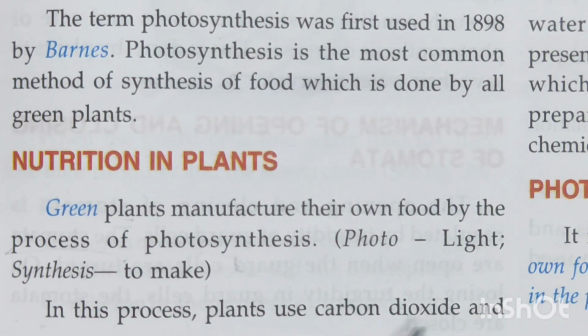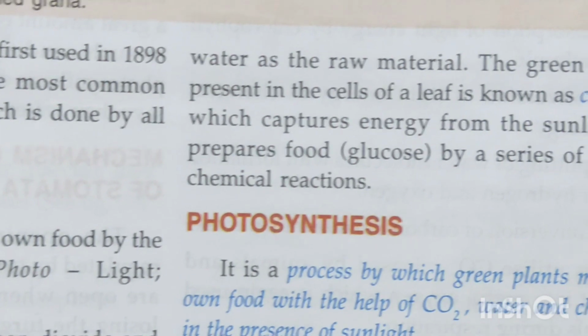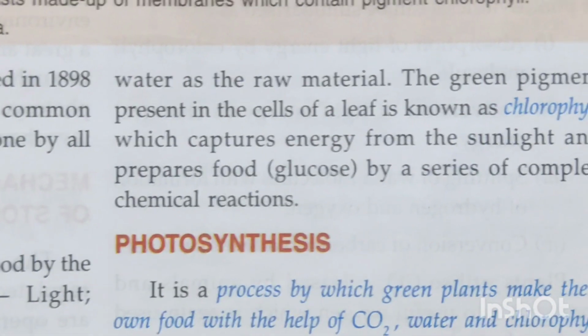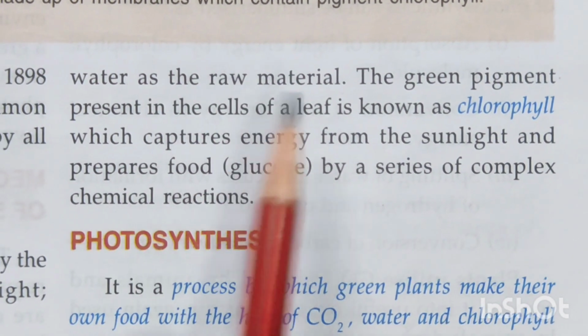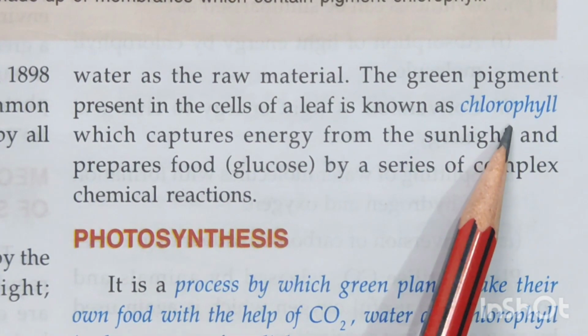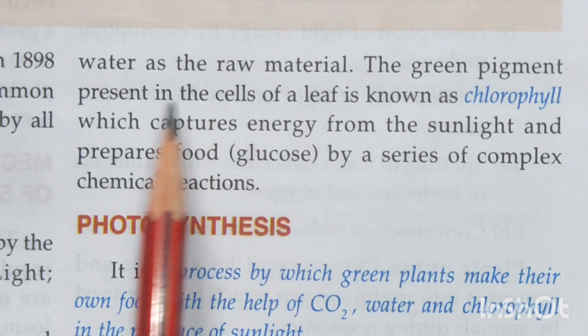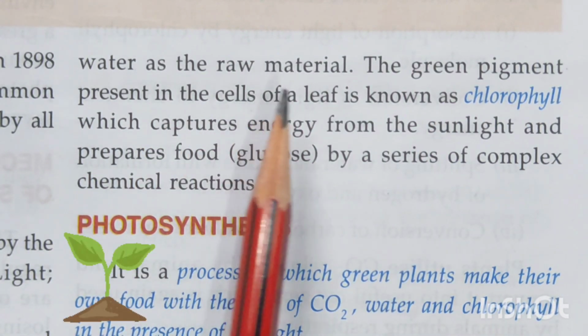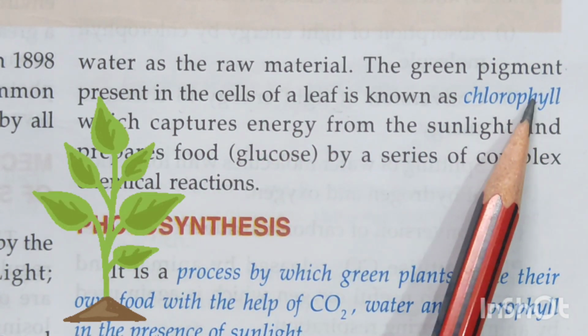In this process, plants use carbon dioxide and water as the raw material. The green pigment present in the cells of a leaf is known as chlorophyll. Now, why do we say only green plants can make food, children? Because a green pigment which is present in the various cells of the leaves is known as, children, chlorophyll.